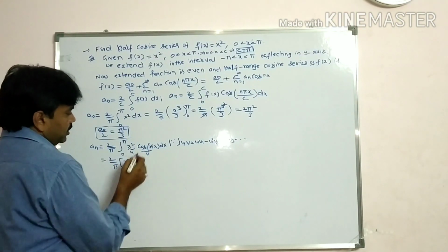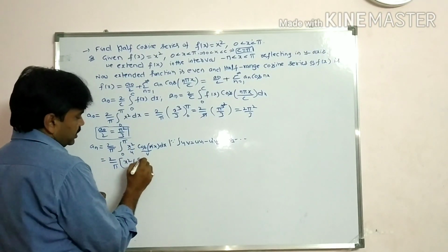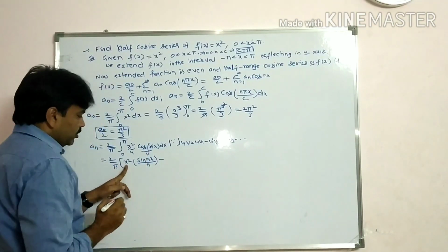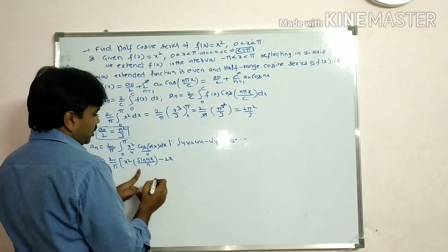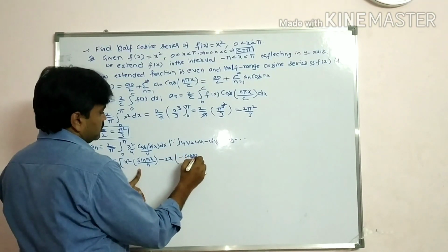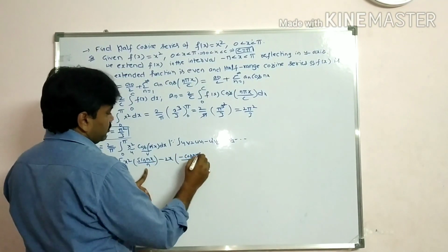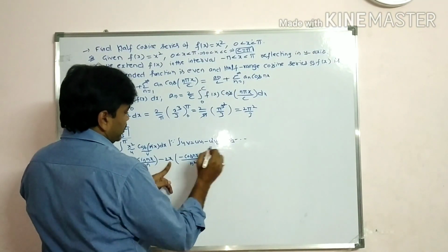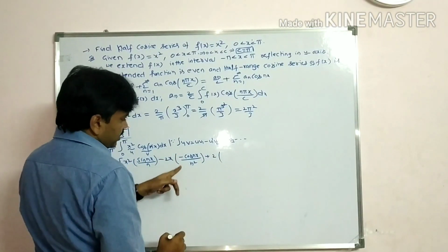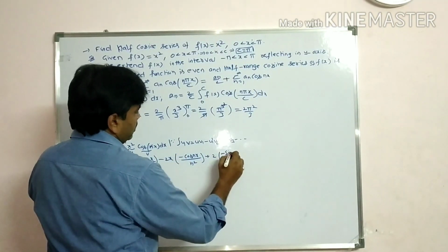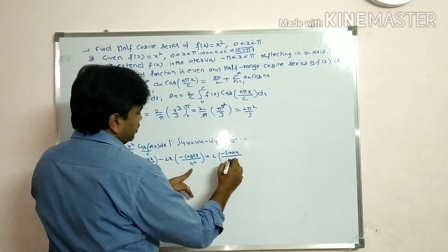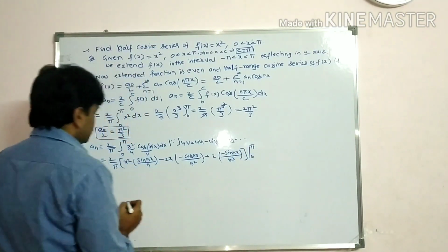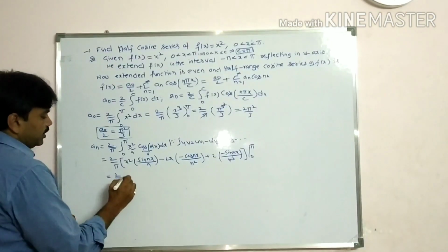So x square, integral of cos nx is sin nx by n, bracket minus derivative of x square, 2x, integral of sin nx, minus cos nx by n. Already we have n here, so n square. And then plus derivative of 2x, so you get 2. Again integral of minus cos nx by n square, minus sin nx by n. Already we have n square here, so n cube, bracket close, between 0 to pi.